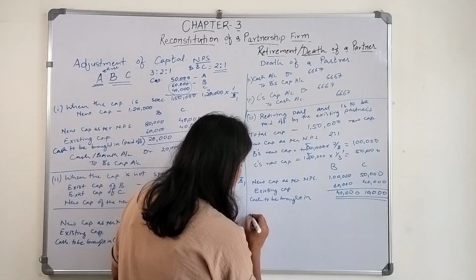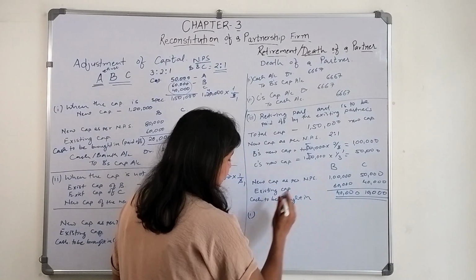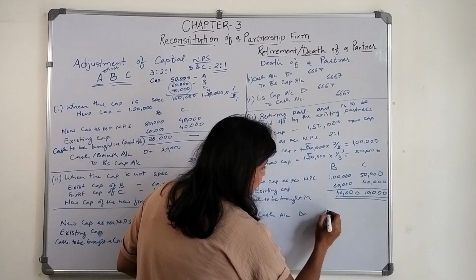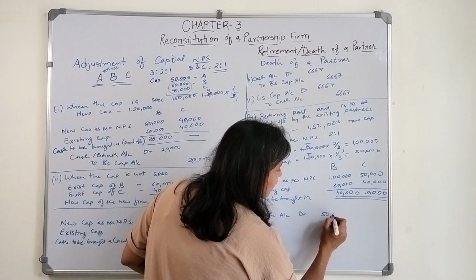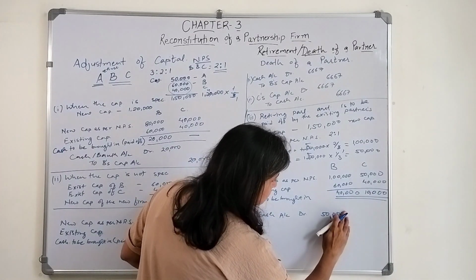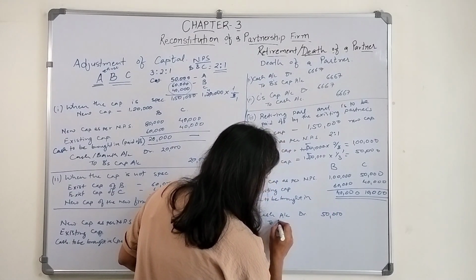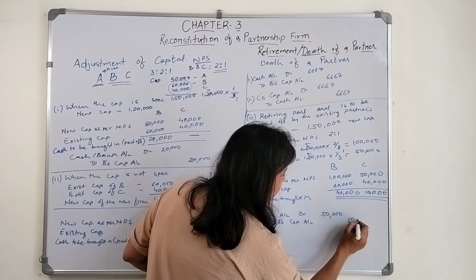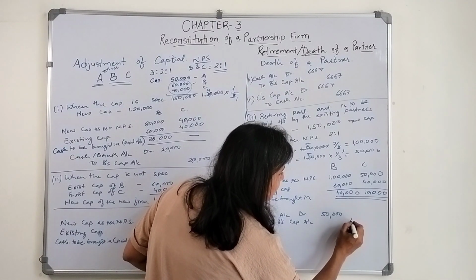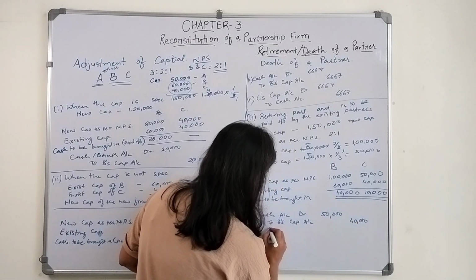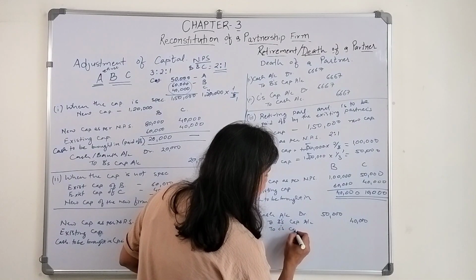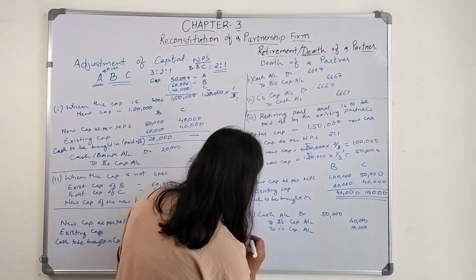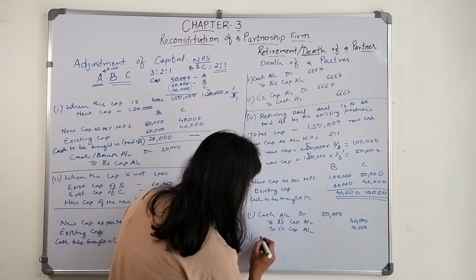What will be the journal entry? First entry, they bring in the cash, so cash account debit 40 plus 10, that is 50,000, to B's capital account 40,000 and to C's capital account 10,000. B will bring 40,000, C will bring 10,000, and now we will pay off the retiring partner.